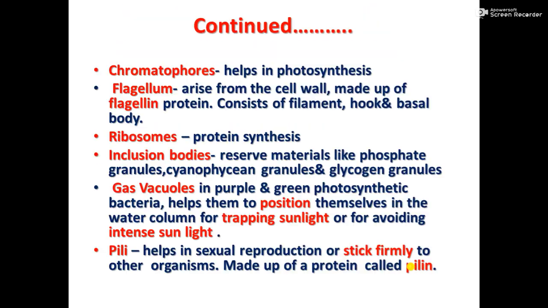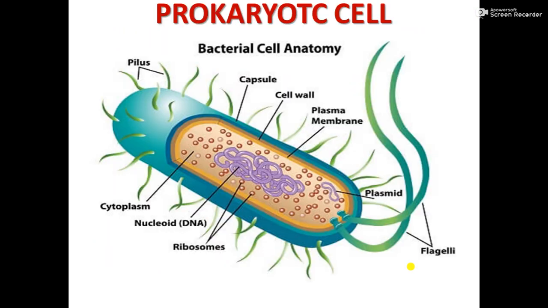Okay. Now come to the diagram again here. So now you have understood. See the pilus, pili. Then comes the cell envelope. We have learned the parts of the cell envelope. This is the cytoplasm, and this is the genetic material. The nucleoid has the DNA, and extra chromosomal DNA is called plasmid. Then flagella, we have learned in detail.